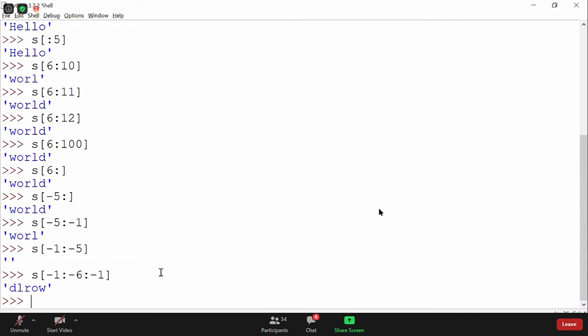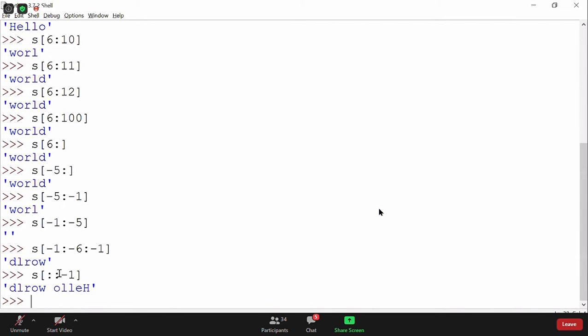If you give the step value as negative, as you know in the range function also, it will go in reverse order. So this sentence will become perfect only if you say minus 1. Very good, Udit. That's a wonderful statement that has been asked in interviews, how to print the complete string in reverse order. So you can write colon colon minus 1. That way it will print the complete string in reverse order.